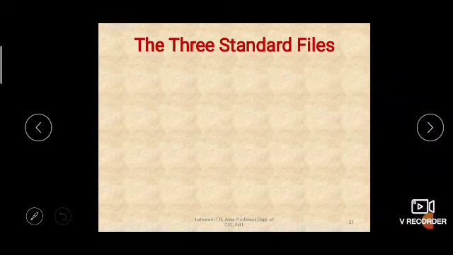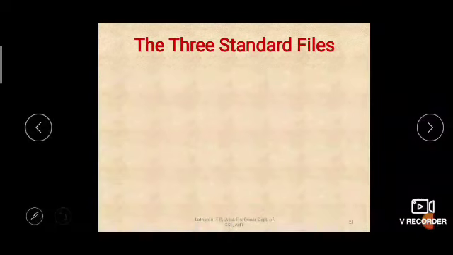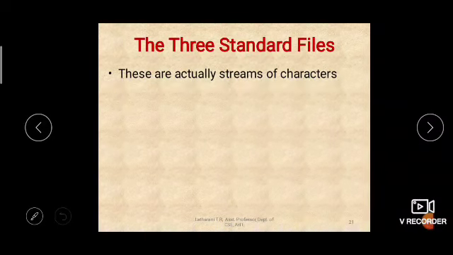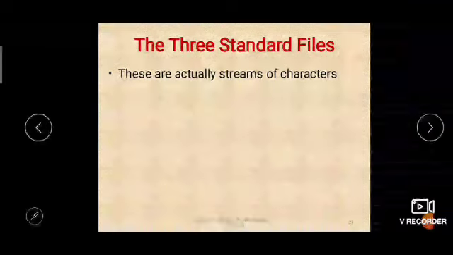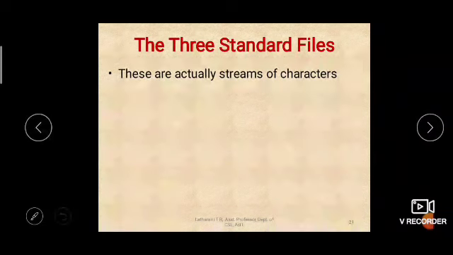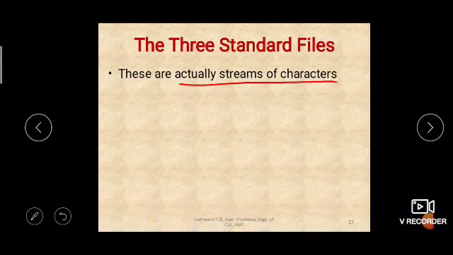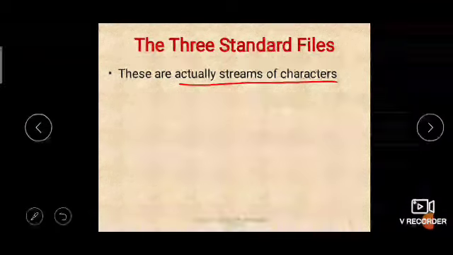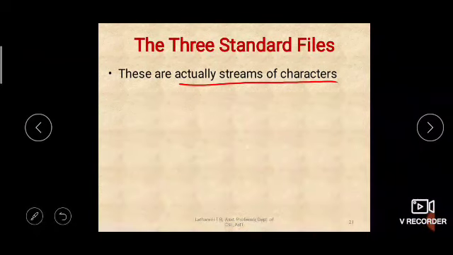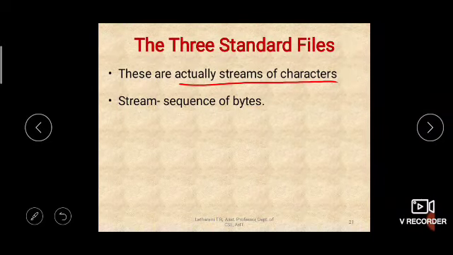So here we are discussing the three standard files. These standard files are standard input, standard output and standard error. These are actually streams of characters. Stream means usually what? Stream means it is a flow of something, right? So streams are a flow or collection of something. Here it is a collection of characters. Stream means it is a sequence of bytes.